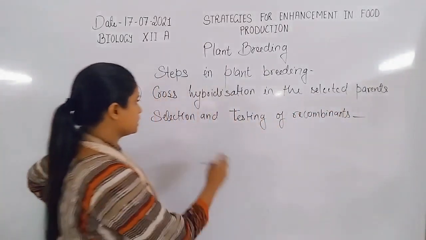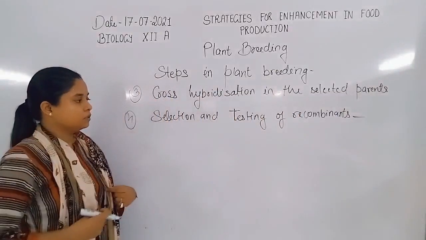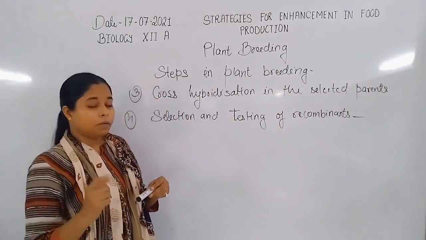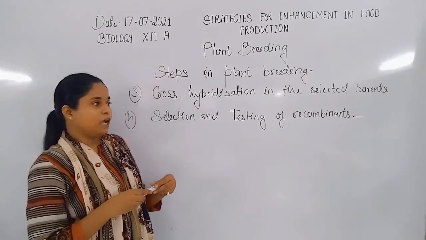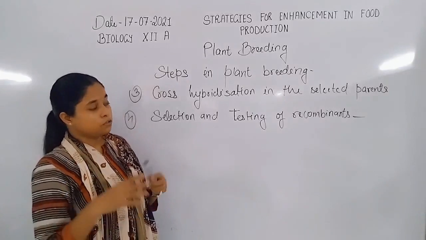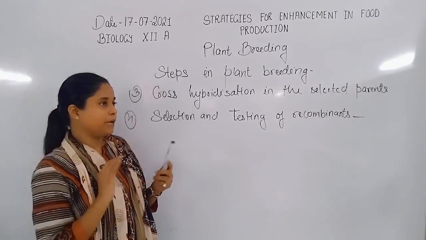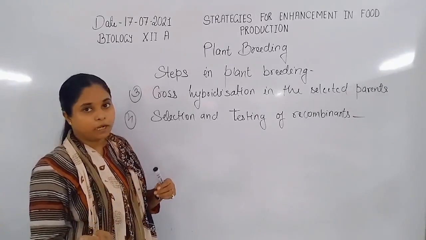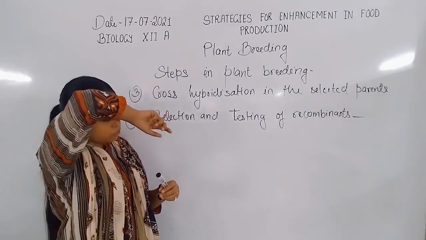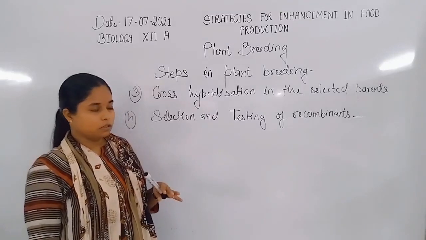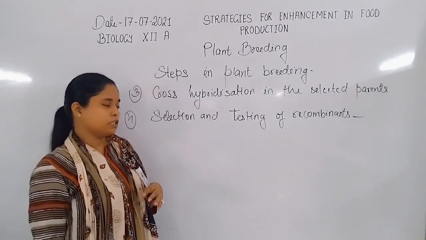As we discussed in the third step, the offspring is formed by the combination of plant A and plant B. Now in the fourth step, the testing of the recombinants. The offspring formed by crossing between plant A and plant B, or crossing between two different species, needs selection and testing both.